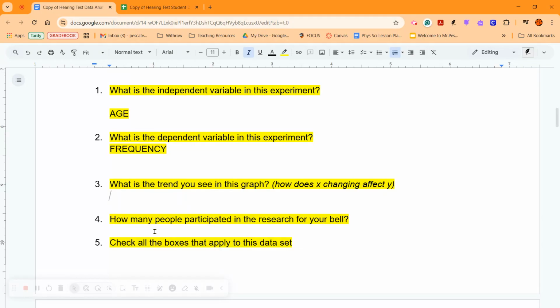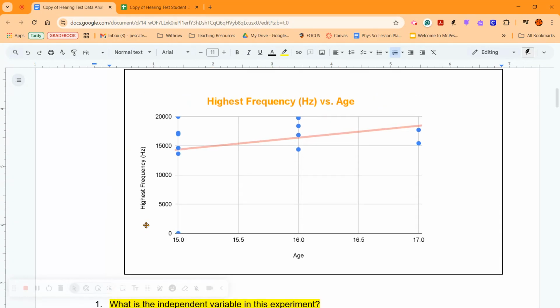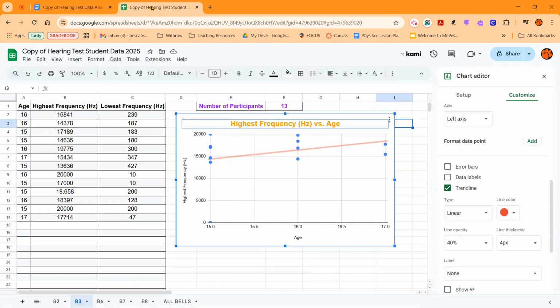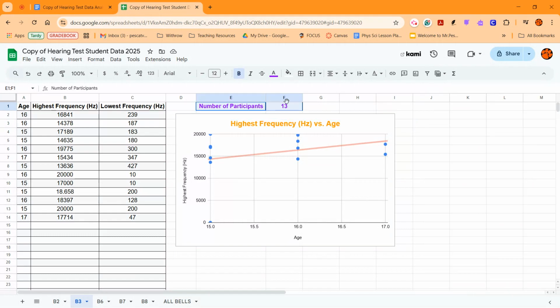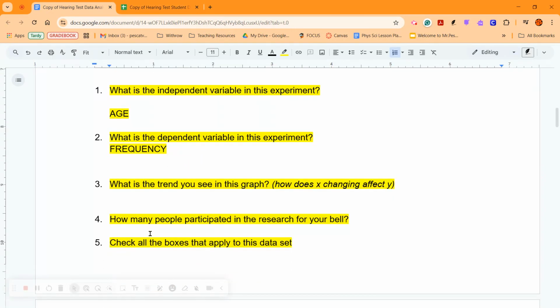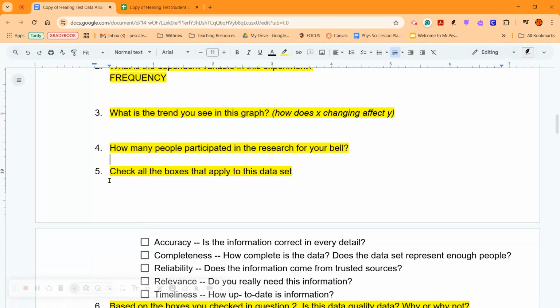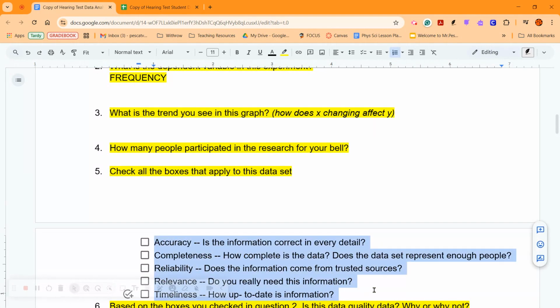Okay. How many people were in this research? All right. If you go back to this, and you look up, there's a box that says number of participants. You will fill in that number. We're going to come back to that in a minute. Okay, so now we're going to check all the boxes that apply to this data set. So we're going to look at our data set, and we're going to ask ourselves, are these things true?